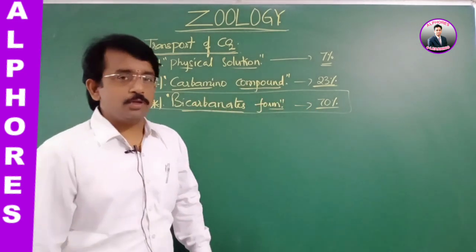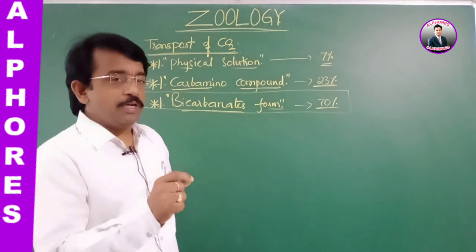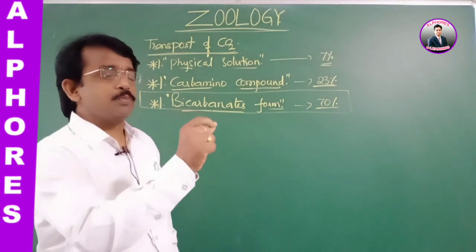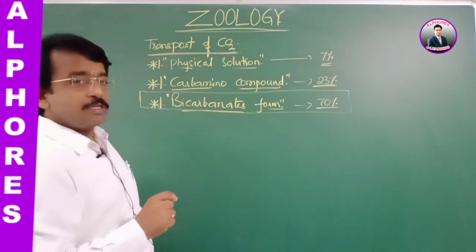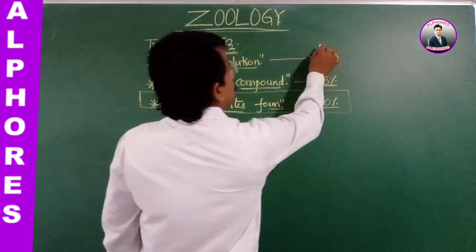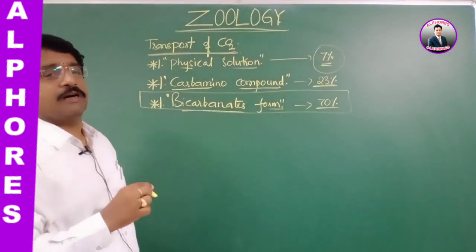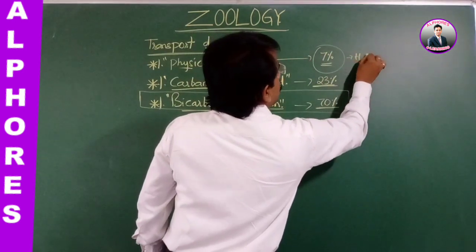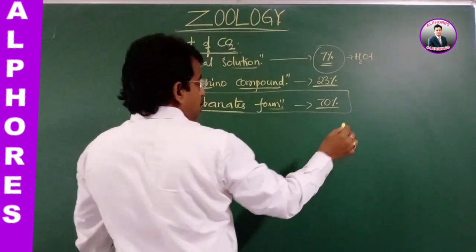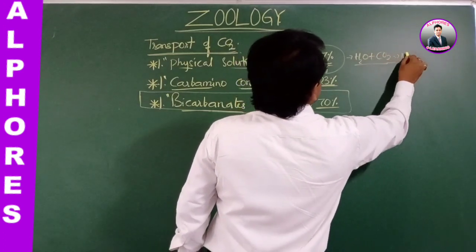In physical solution, the solubility of carbon dioxide is 20-25% more in the plasma relative to that of oxygen, and so the CO2 combines with the water present in the plasma and forms H2CO3.